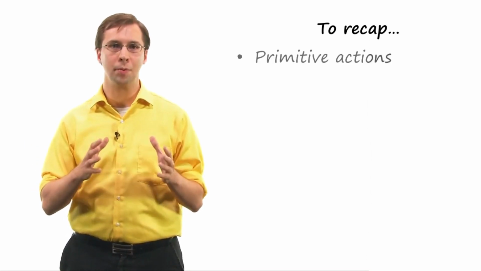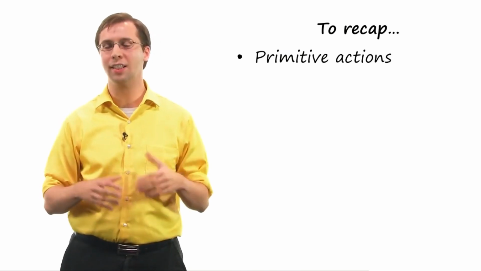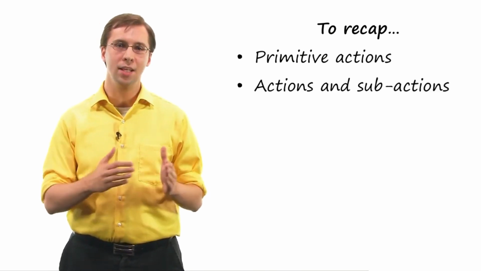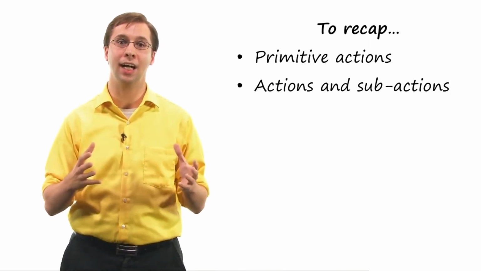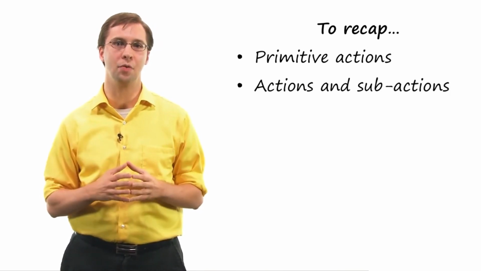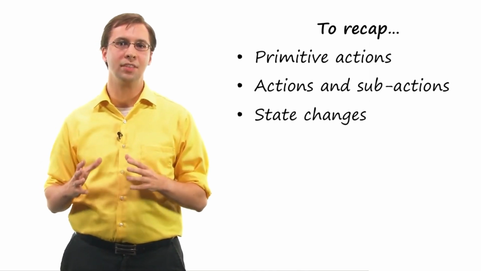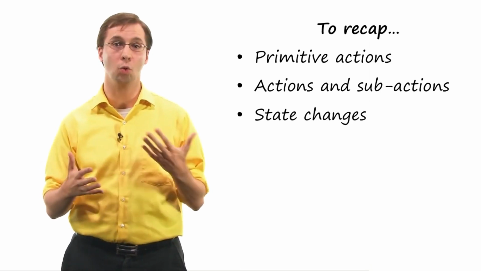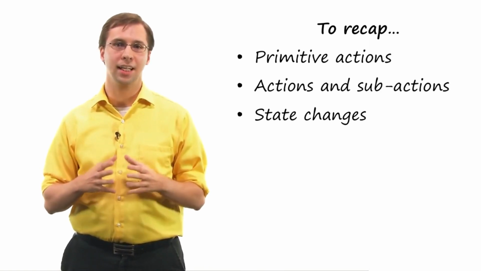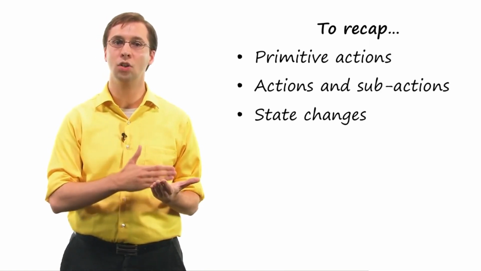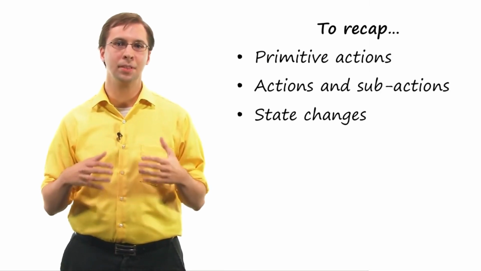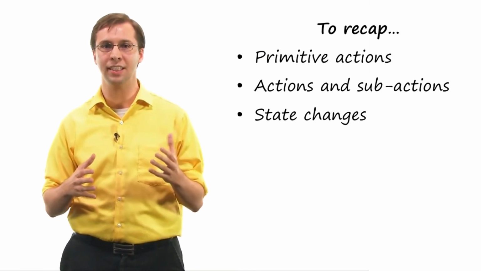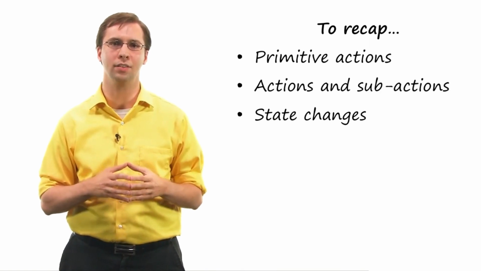Broadly, common sense reasoning gives us a formal structure to interpret the world around us. Having that formal structure lets us build agents that can then do the same. We started off with primitive actions, which, like primitives in programming, are the simplest things we can interpret about the world. Then we looked at composing those primitive actions into bigger actions for a hierarchical, abstract view of the world. We then looked at how those primitives can cause state changes, which let us predict the effect or cause of certain events. Next time, we're going to compose these simple frames into much longer stories called scripts. Scripts help us make sense of complex repeated events with relative ease and generate expectations about the world around us.